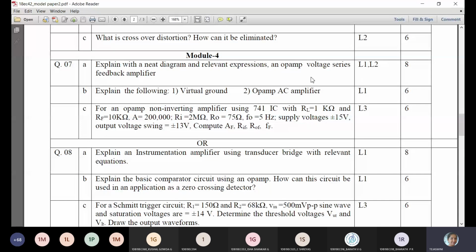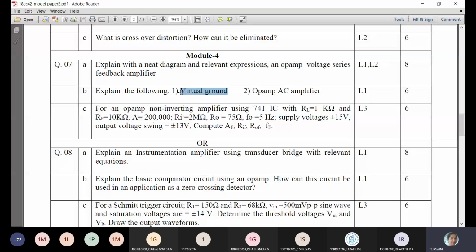Next question is: explain the virtual ground concept. You need to draw an op-amp with both terminals, the non-inverting terminal grounded, and equate the potential across the positive and negative terminals. What will happen to V1 and V2? The voltage at the positive terminal will be reflected to the negative terminal. If it is grounded, that value will be ground. So V1 is equal to V2 is equal to 0. They have asked this for 6 marks. So maybe virtual ground carries 2 marks.